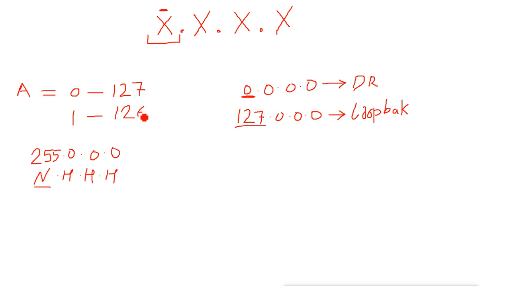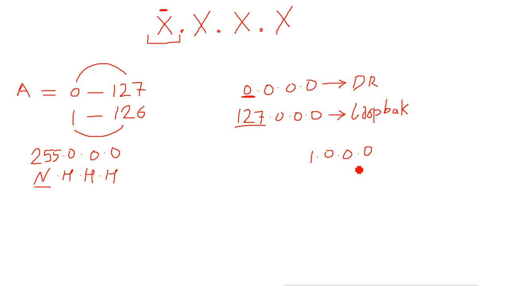Now when someone asks what is the range of class A, you can easily say 0 to 127. But when someone asks what is the usable range, we can say it is 1 to 126. Now 1 to 126 means it will start from 1 and these all will remain 0. Remember, this will be the first IP. This is the first IP of IPv4 class A.